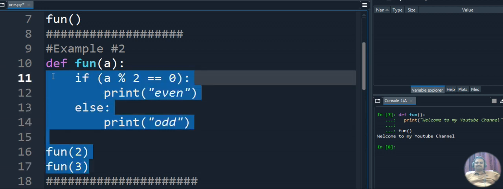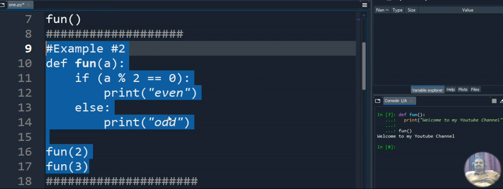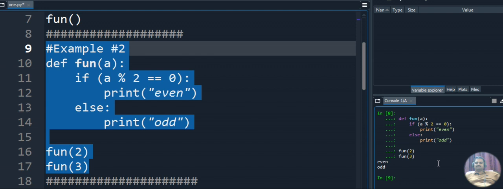So let's execute this particular code and see the output. I am just executing this code. You can see the output here. So what is the output you are getting? The first time, when I am passing 2, the output is even. When I am passing 3, the output is odd.